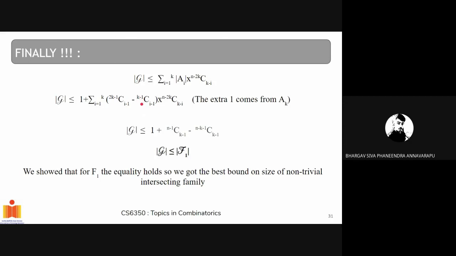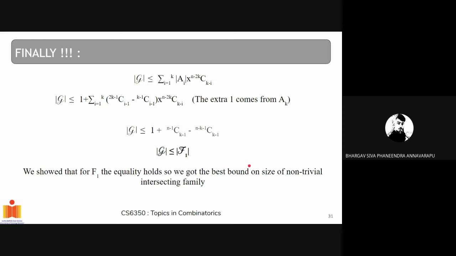Similarly over here, (k minus 1) C (i minus 1) times (n minus 2k) C (k minus i): the upper terms become n minus 2k plus k minus 1, which is n minus k minus 1, and the lower terms become k minus i plus i minus 1, which is k minus 1. So the expression reduces to 1 plus (n minus 1) C (k minus 1) minus (n minus k minus 1) C (k minus 1), which is our mod f1. So we proved that mod G is always less than or equal to mod f1. That's done, and we need to prove that this is the best bound.